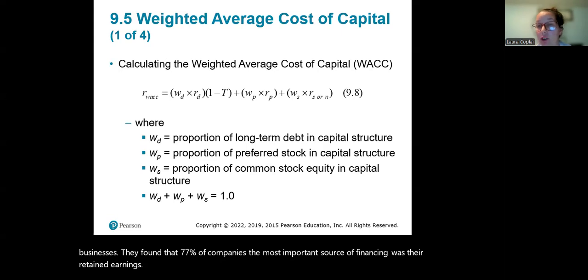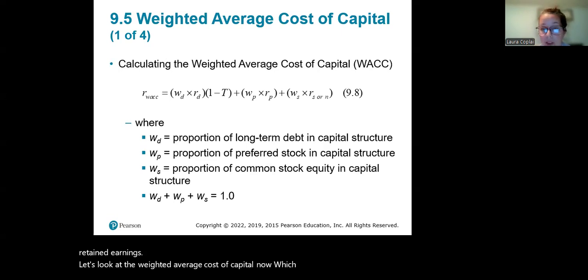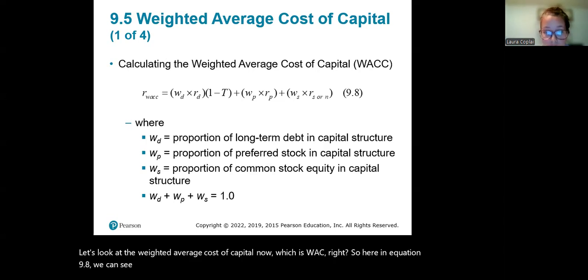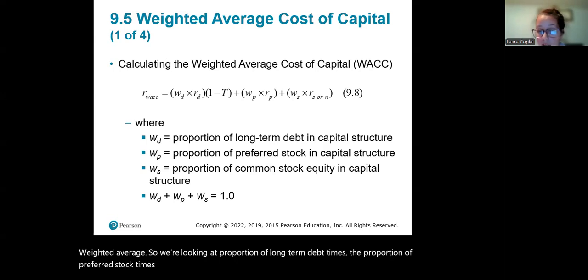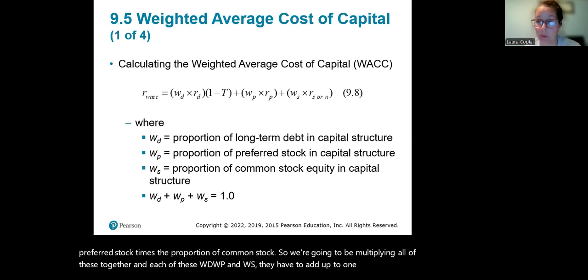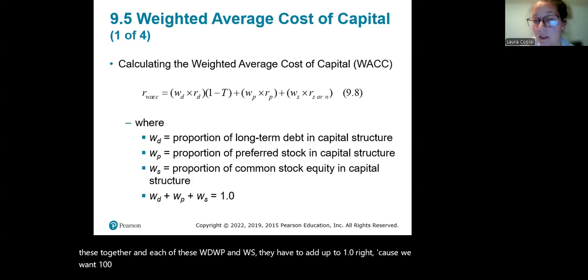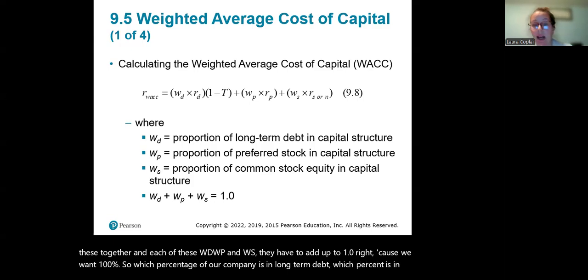Let's look at the weighted average cost of capital now, which is WACC. Here in equation 9.8, we can see our weighted average. We're looking at the proportion of long-term debt, the proportion of preferred stock, and the proportion of common stock. Each of these, WD, WP, and WS, has to add up to 1.0, because we want 100%. Which percentage of our company is in long-term debt? Which percent is in preferred and which is in common?